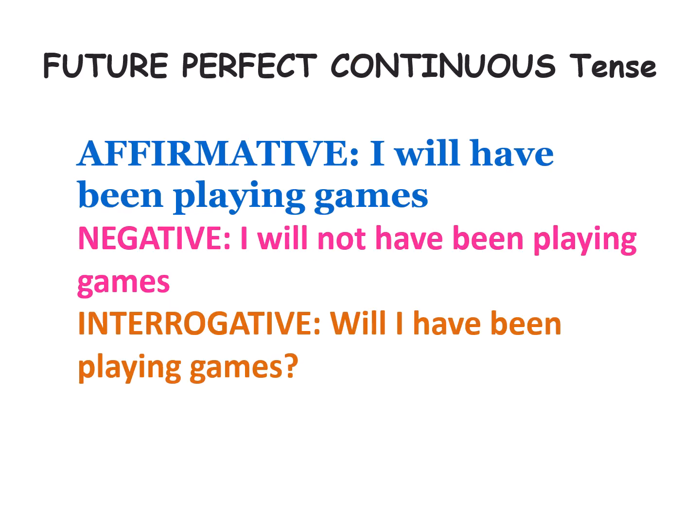And finally, we have the future perfect continuous tense. The affirmative is, I will have been playing games. The negative is, I will not have been playing games. And the interrogative is, will I have been playing games? This tense is used to show actions that will have been happening for a duration of time in the future. Prepared by K. Rajendra Prasad.